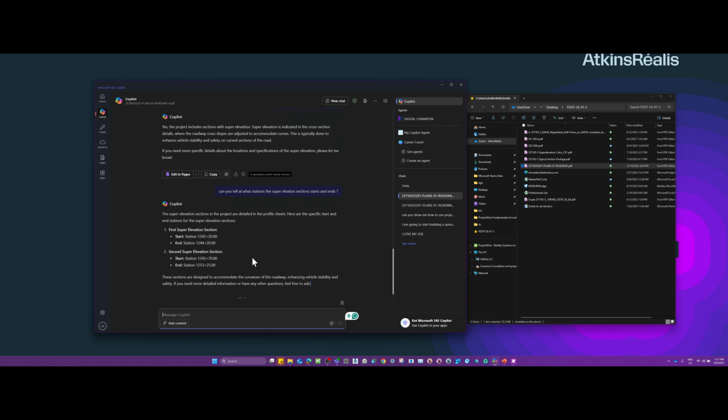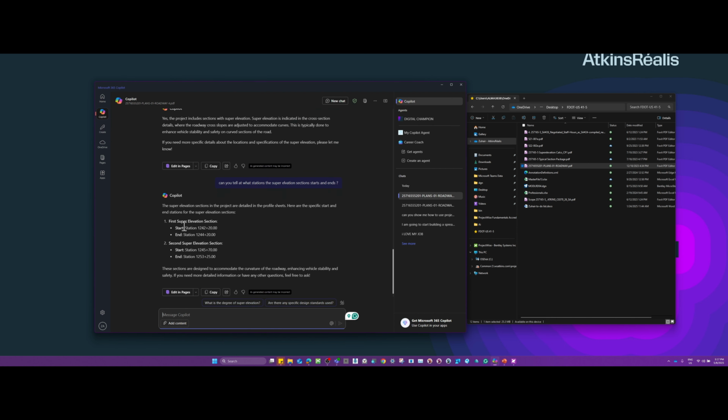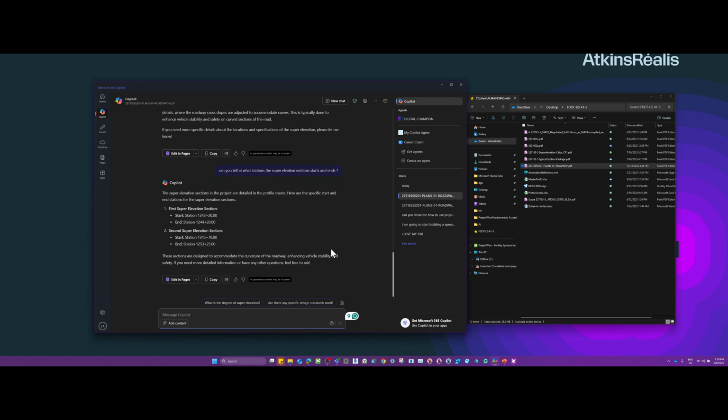Okay, perfect. The first super elevation section starts from this station and ends here. So feel free to ask it whatever you want, because again, this is more than just doing Control F. It's a more in-depth Control F.